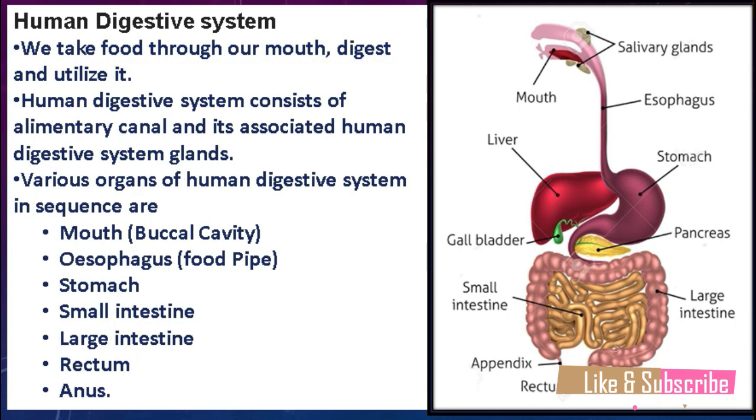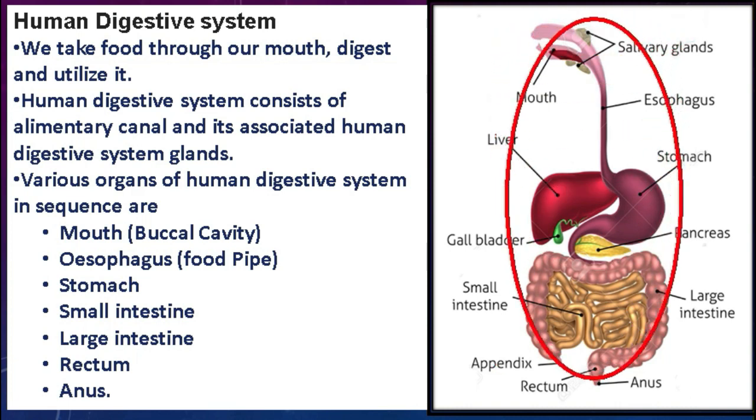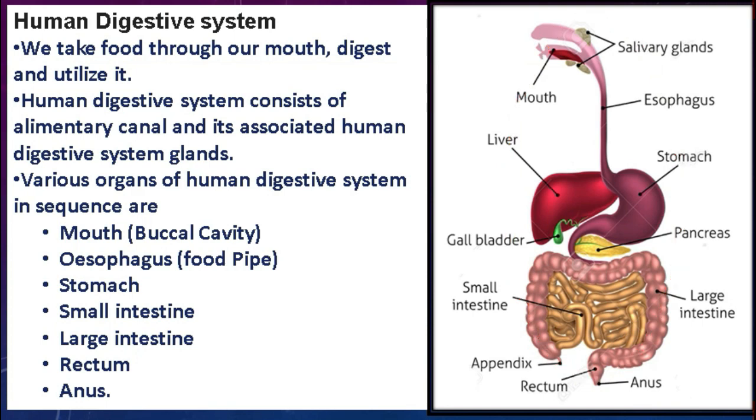Now the question is, what is the alimentary canal? Students, the alimentary canal is the long tubular passage, as you can see here. This alimentary canal is the long tubular passage from mouth to anus through which food is passed and digested.